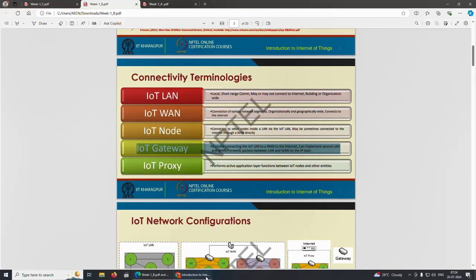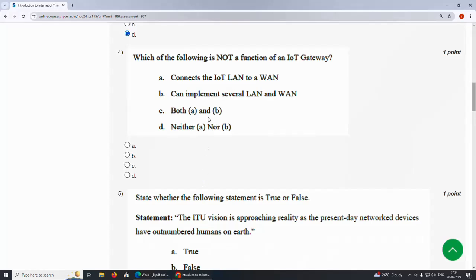So the answer here is option D. Connecting the IoT LAN to the WAN is a function, and implementing several LAN and WAN is also a function. Both of these are functions, so the answer is option D.